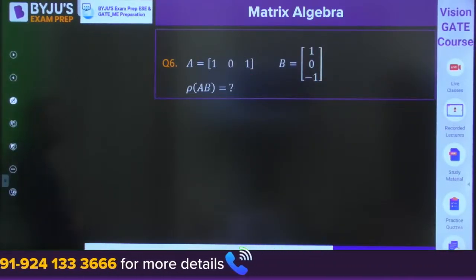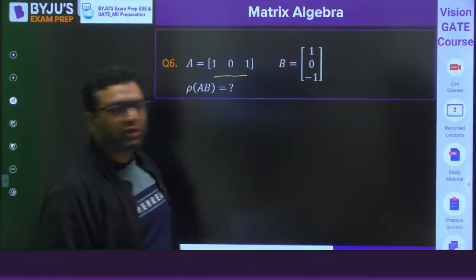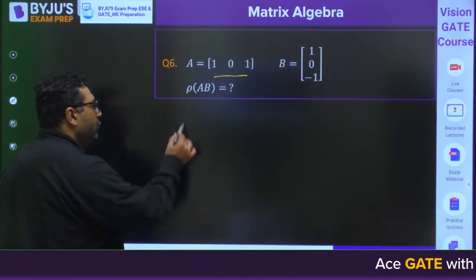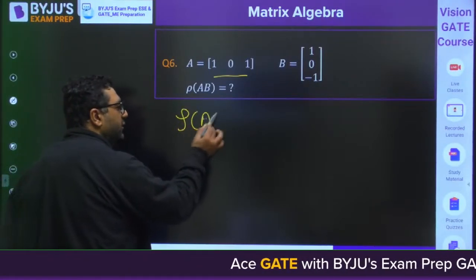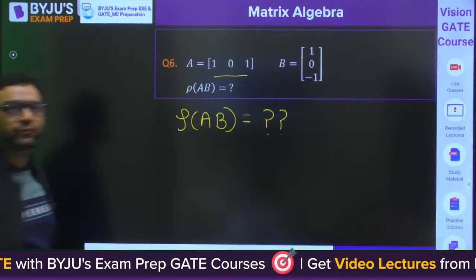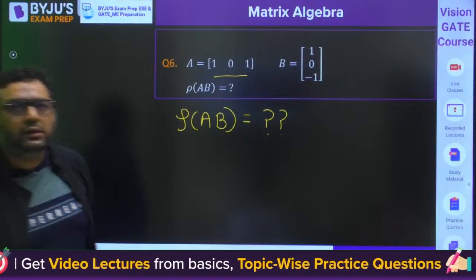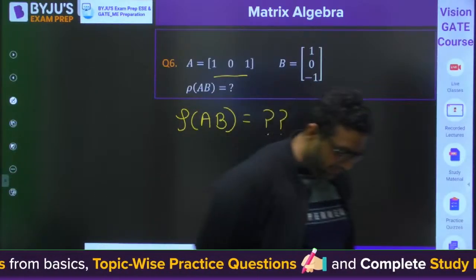So my dear, if you have 1, 0, 1 and 1, 0, minus 1, this time can you tell me what the rank of AB will be? Can you tell me the rank of AB for this question?